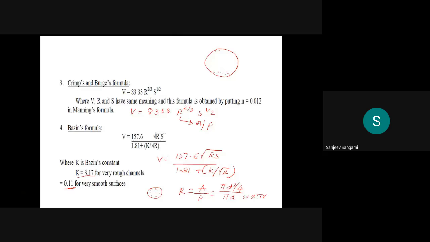Normally, if the N value is not given, what you can do is assume the N value as 0.012.